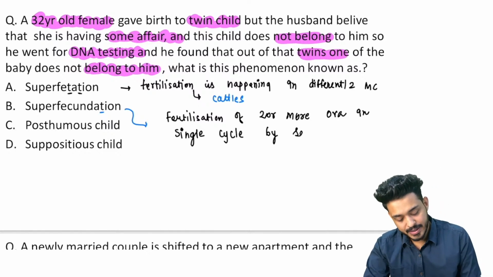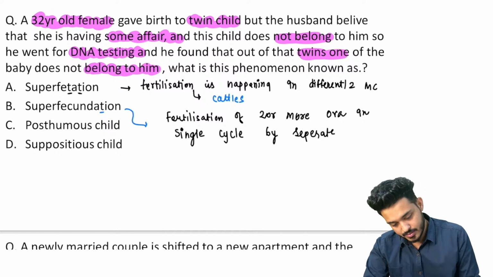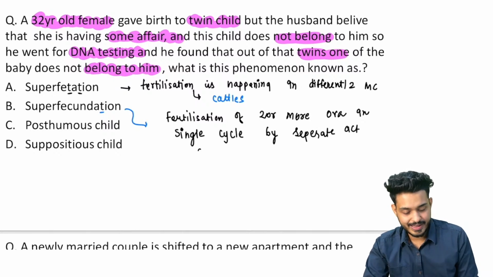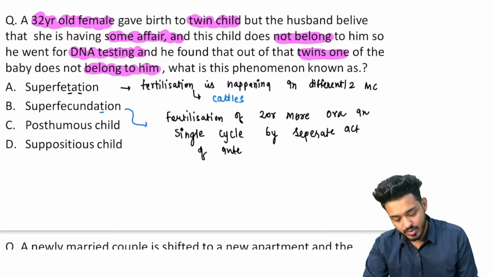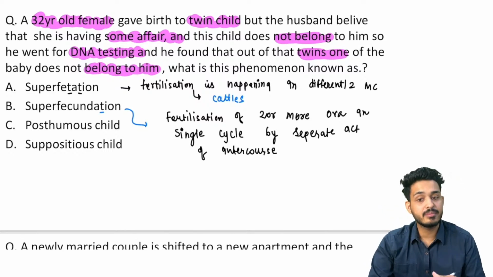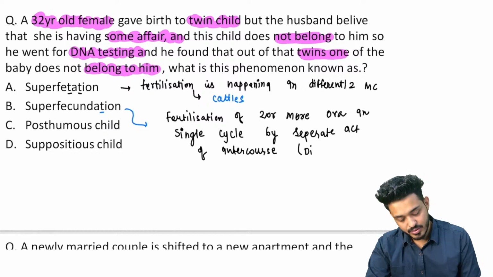By separate acts of intercourse. मतलब it can be with the same person, it can be with a different person. Okay, so here you can have a different partner.